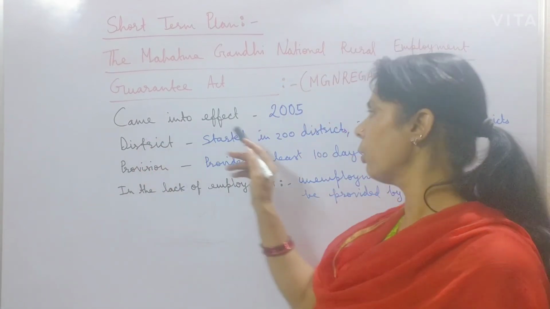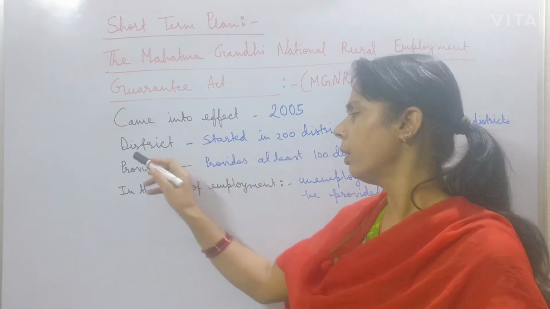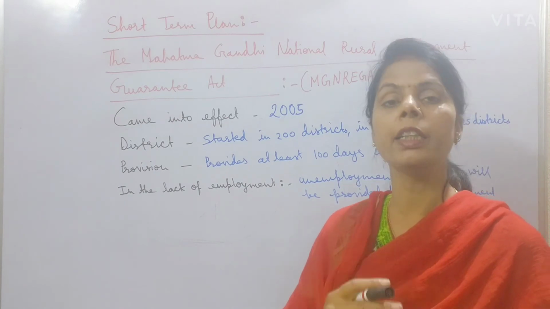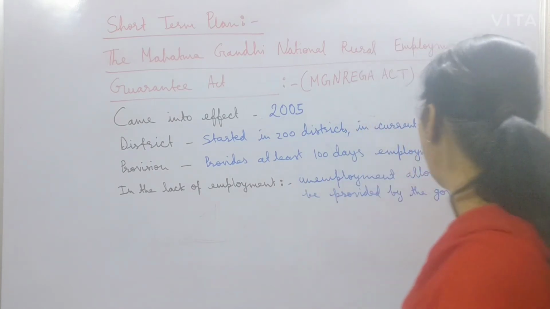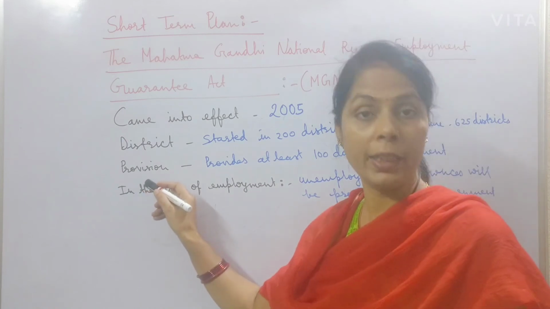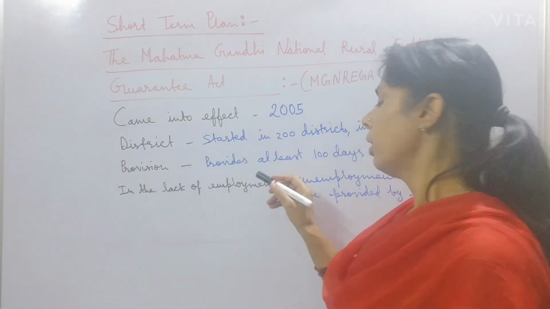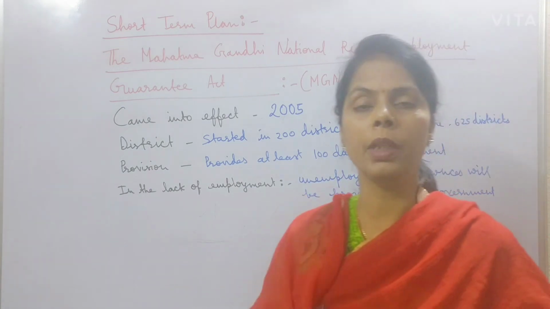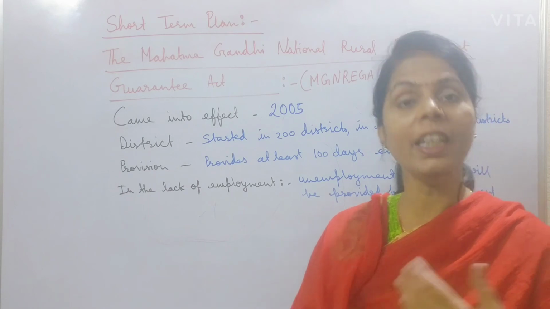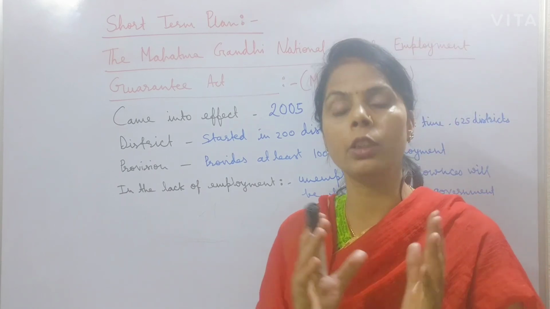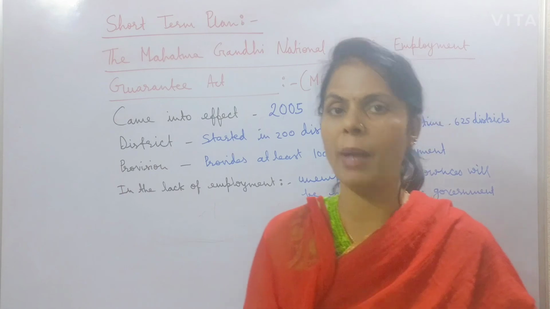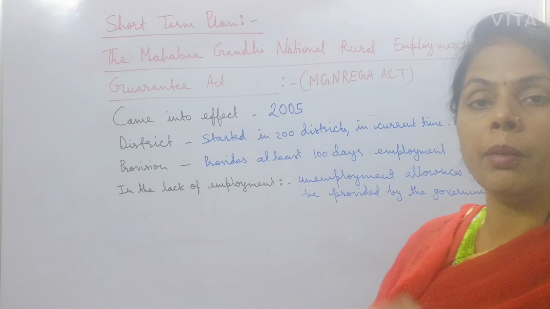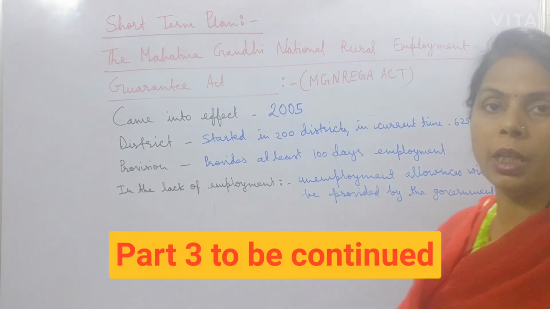This act came into effect in 2005. It was started in 200 districts, but at present it is implemented in 625 districts. What is the provision under this act? The government provides at least 100 days of employment to rural people. If the government is not able to provide 100 days of employment to rural people, then in this condition the government will give unemployment allowance to the rural people.